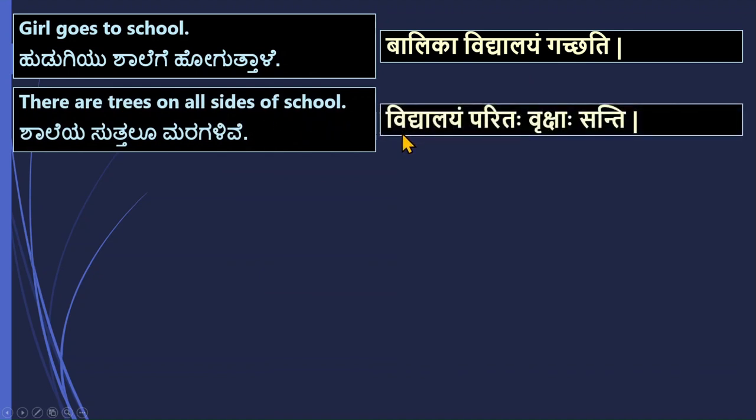Next, there are trees on all sides of a school. Means Vidyalayam paritaha vrikshaha santi. Vriksha is a tree. Vrikshaha is plural, many trees. And paritaha, surrounding the school, all around the school means paritaha. And when paritaha comes, the corresponding noun should be in Dvitiya. So Vidyalayam paritaha. Vidyalayam is in Dvitiya. Vidyalayam paritaha vrikshaha santi. This is a simple sentence.